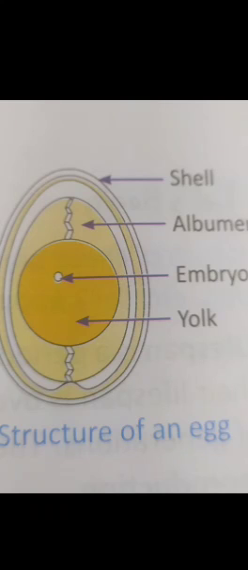See, birds, fishes, snakes, frogs and insects are some animals which lay eggs, and their young ones hatch from those eggs. Now we will see the structure of an egg.